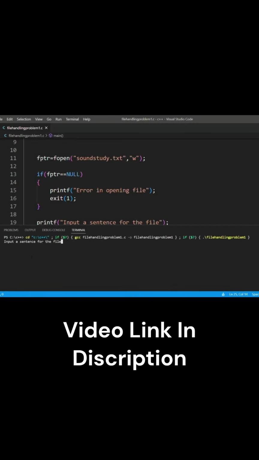Input a sentence in a file. Let's write "sound". Let's check the file.